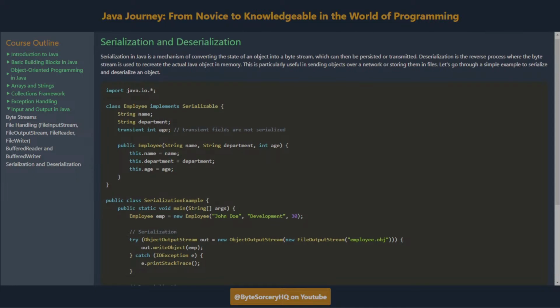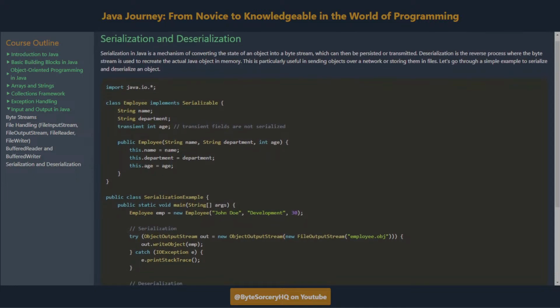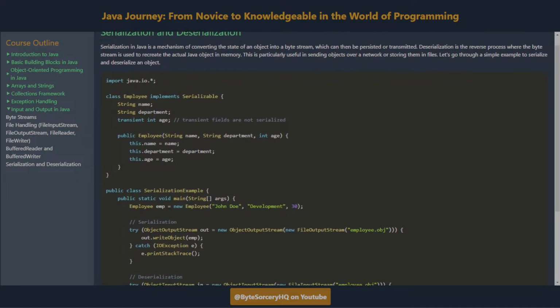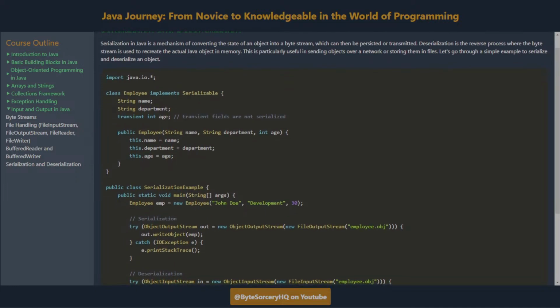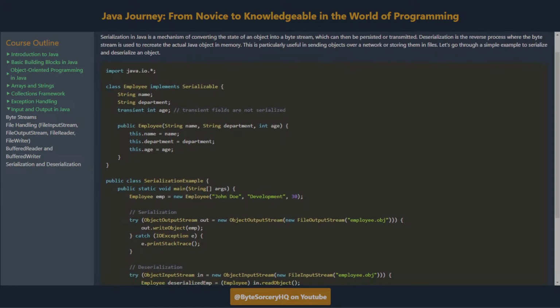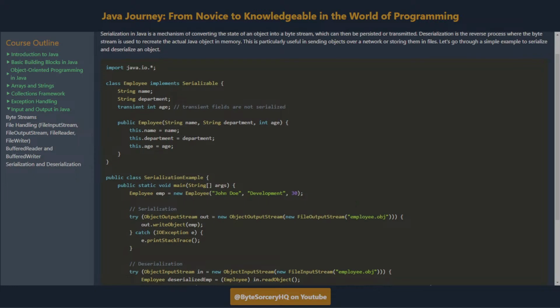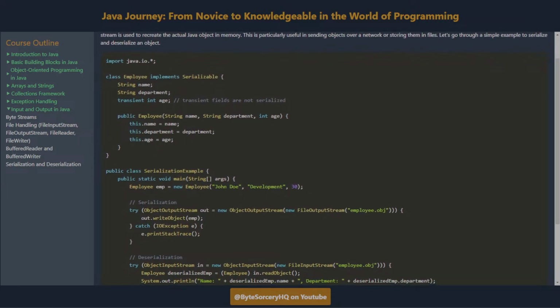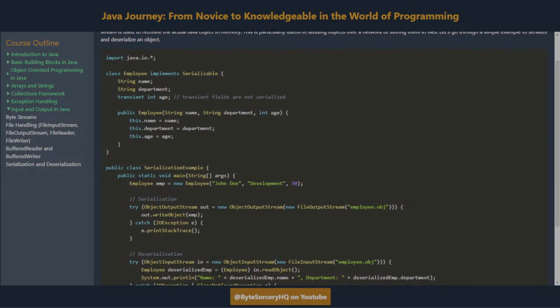Serialization and deserialization. Serialization in Java is a mechanism of converting the state of an object into a byte stream, which can then be persisted or transmitted. Deserialization is the reverse process, where the byte stream is used to recreate the actual Java object in memory. This is particularly useful in sending objects over a network or storing them in files.